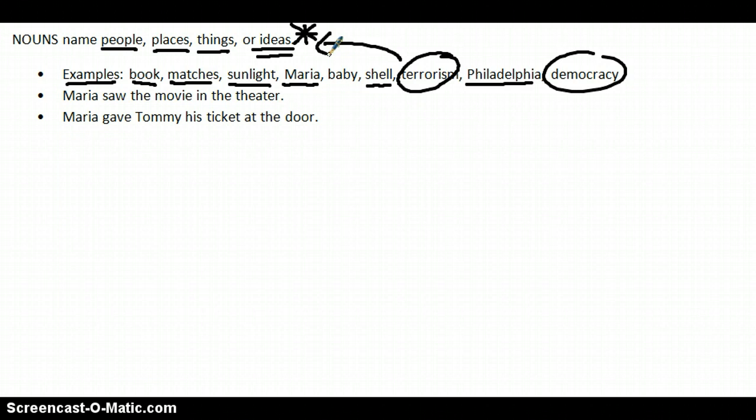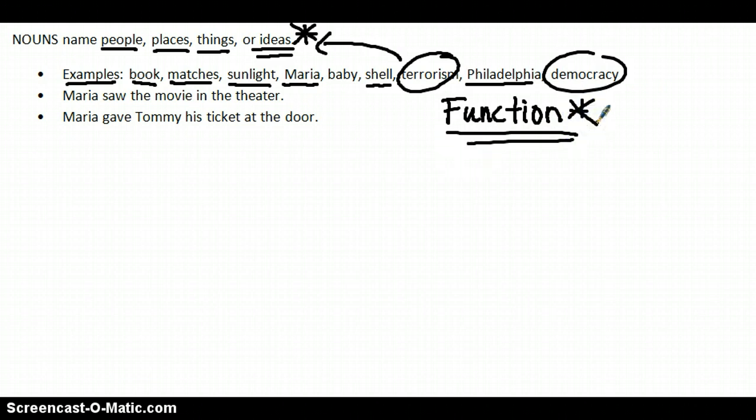So sometimes with all these different varieties of nouns, it can get really confusing to figure out what exactly makes a noun. So that's why I want to move beyond this simple textbook definition to a deeper understanding of how nouns function in sentences. You see, the function of a word is how it operates within the construct of a sentence. And the function will help you understand how nouns really operate, and therefore, you'll be able to identify them.